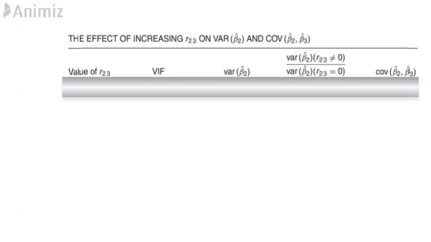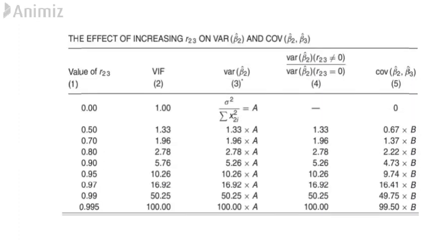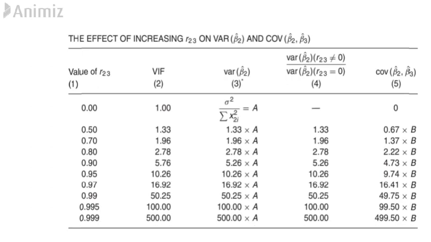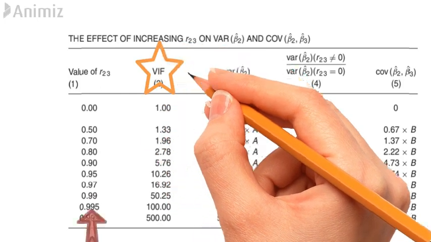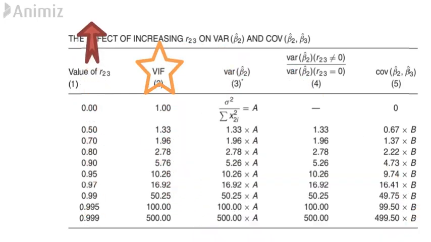To give some idea about how fast the variances and covariances increase as R23 increases, consider this table. The table shows the effect of multicollinearity on the variance of beta 2. The level of effect can be seen with the VIF. As R23 increases, it has a dramatic effect on the variances and covariances of the OLS estimators.